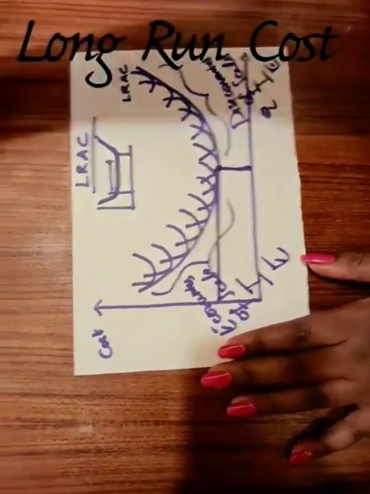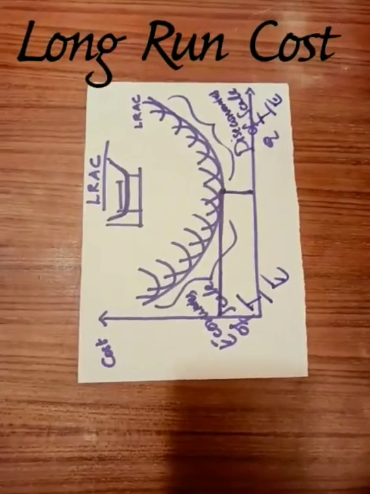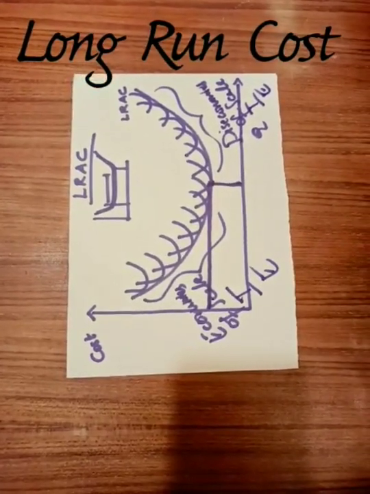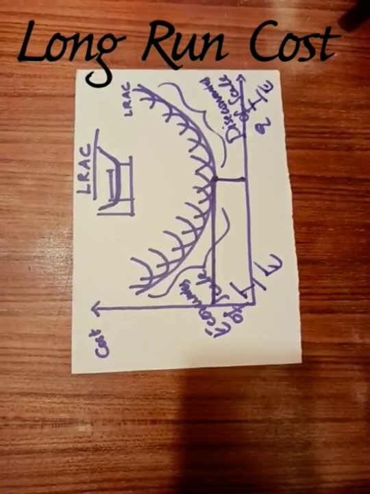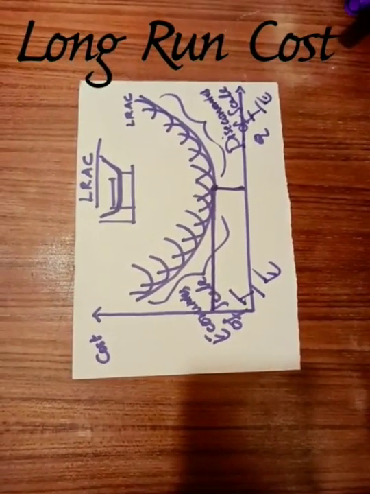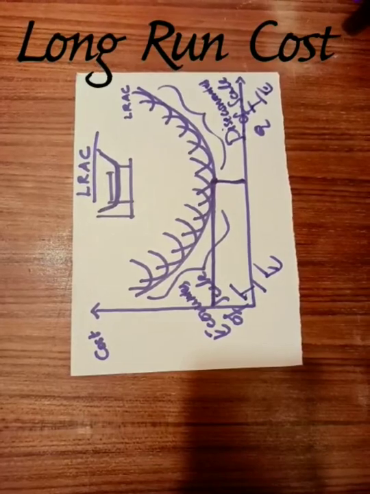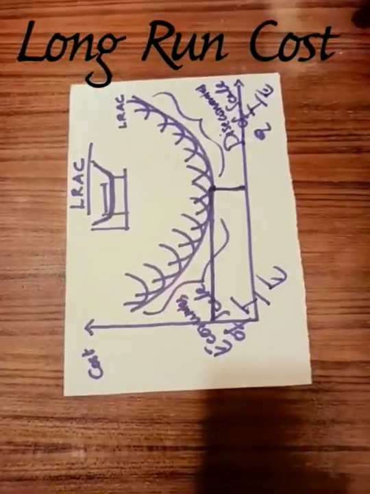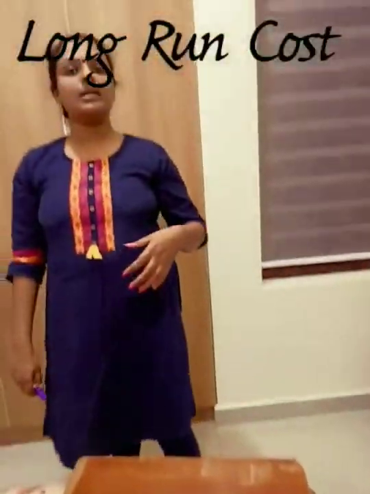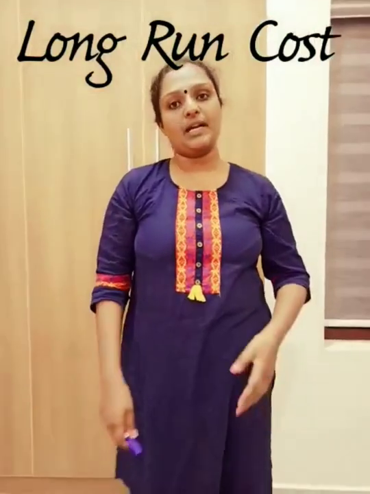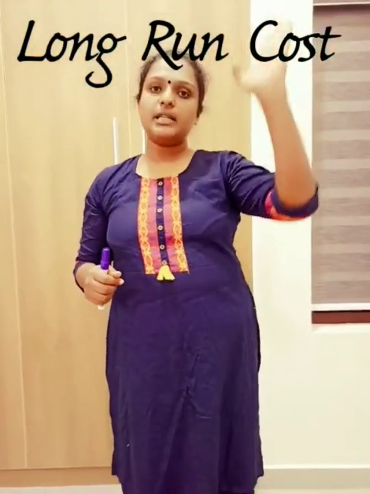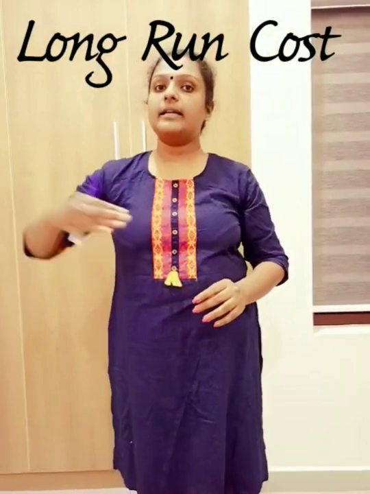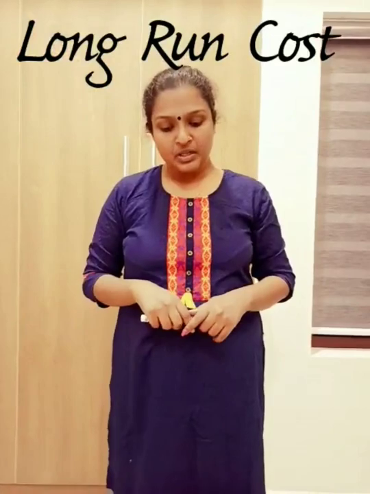Actually it is not in your syllabus, but you have to go through it, then only the cost part will be complete. So have a note on this also: economies of scale means positive impacts of becoming expanded. Diseconomies of scale means negative impacts of being expanded. Economies of scale is the falling position of the LRAC curve, and diseconomies of scale is the increasing position of the LRAC curve. So that is all up to cost. Now we will move on to revenue.